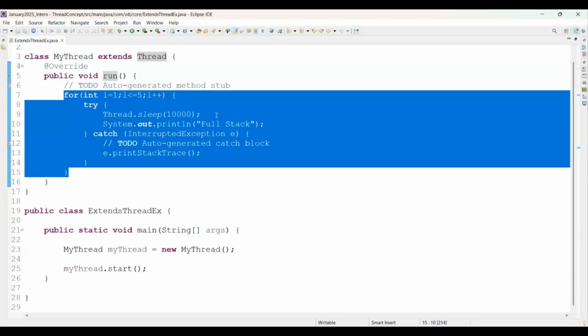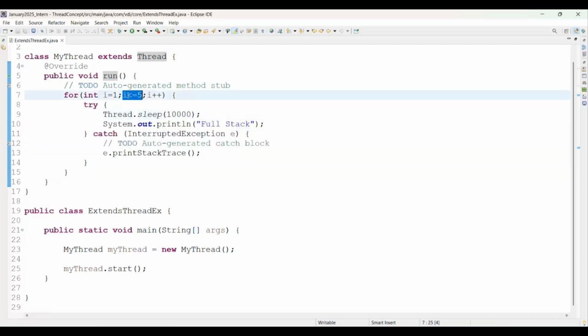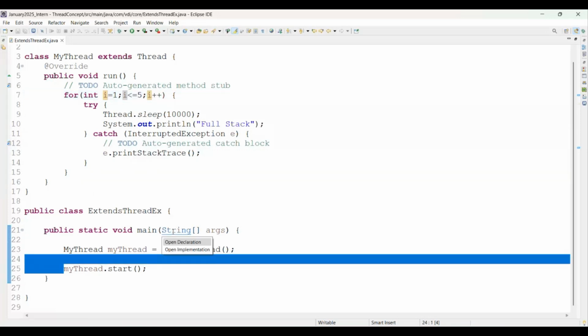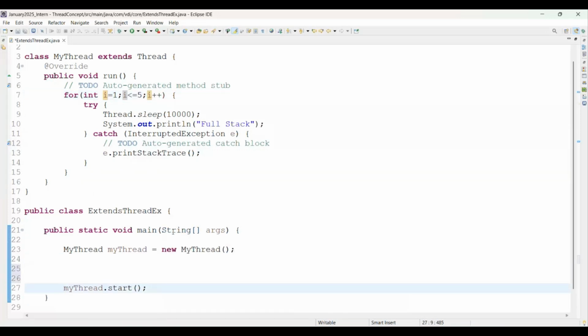We are trying to print full stack after every 10 seconds, and it will run 5 times, because our loop executes with initialization as 1, condition i less than or equal to 5, and each iteration will increment there. Now the question comes: if I am trying to start the same thread twice, what happens?